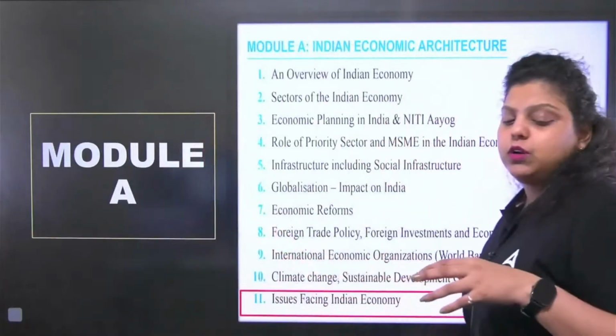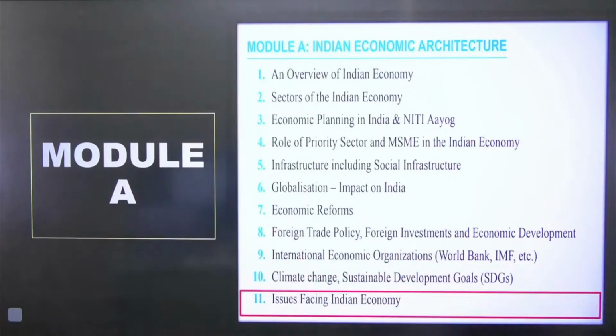In this particular session, we are going to discuss certain questions on the basis of the topic, that is issues facing Indian economy, and then we are going to discuss the explanation of the topic also.